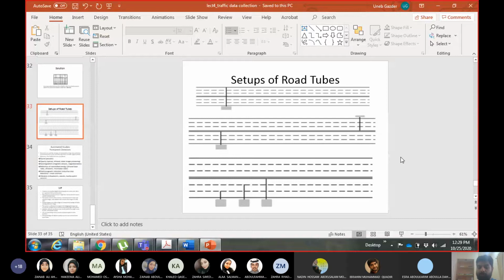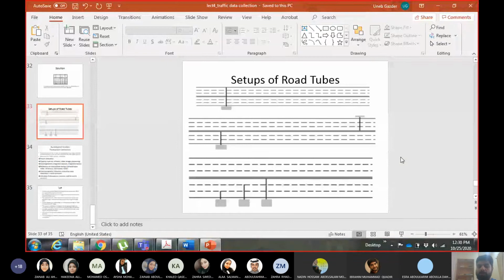Whenever a vehicle passes, these waves are intercepted, and the receiver records how many times the waves are intercepted, meaning the number of vehicles, and for how much time the wave was intercepted, which gives you the speed of the vehicle. After one interception, how much time was taken for the next one gives you the headway and spacing as well.